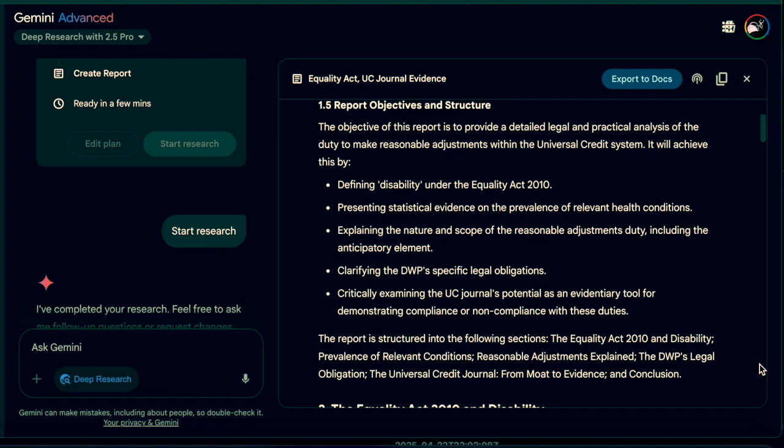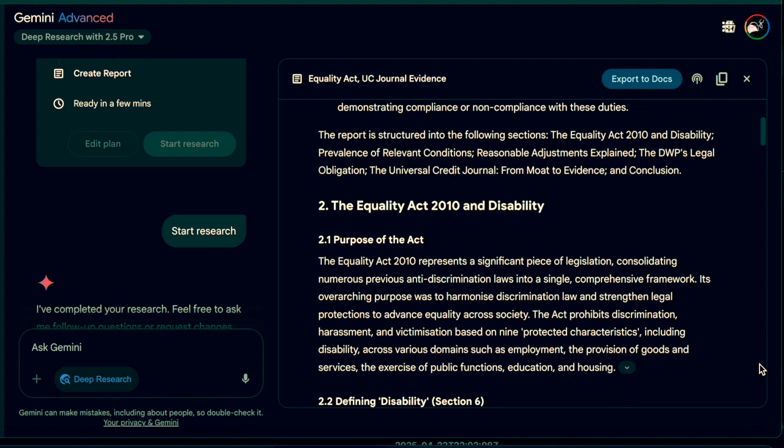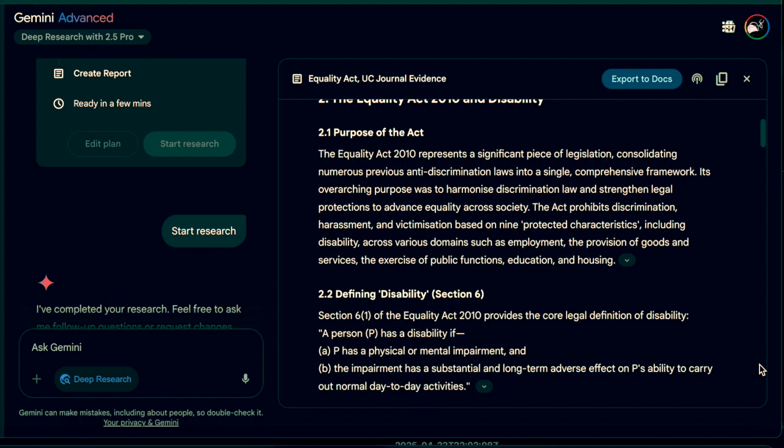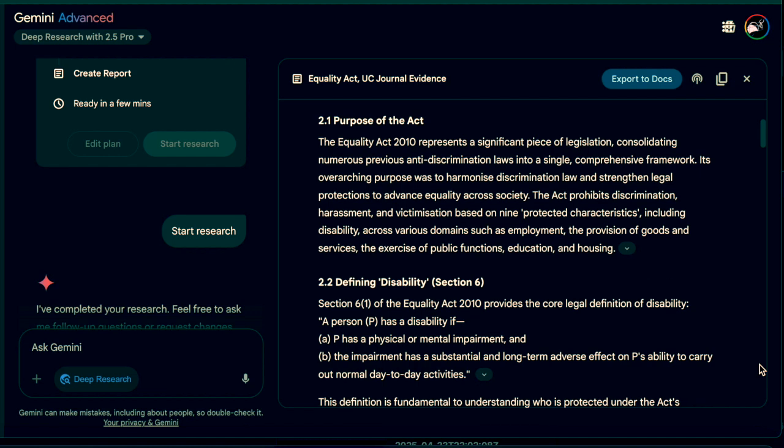Part 2. The Equality Act 2010 and Disability. 2.1 Purpose of the Act. The Act consolidates prior discrimination laws to strengthen equality protections, prohibiting discrimination, harassment, and victimization based on protected characteristics across key societal domains.